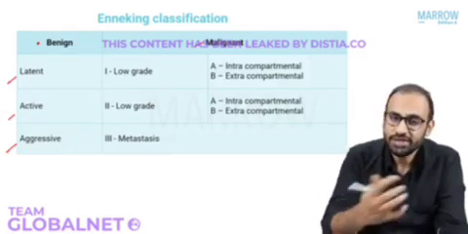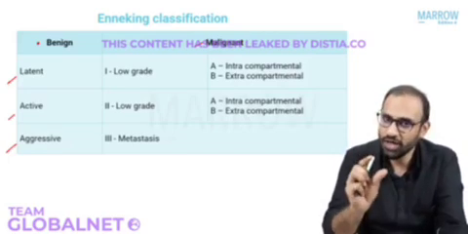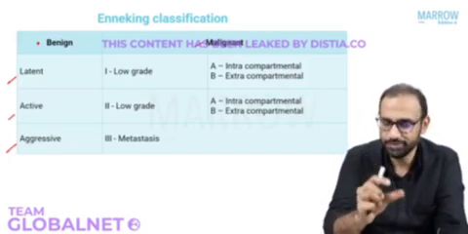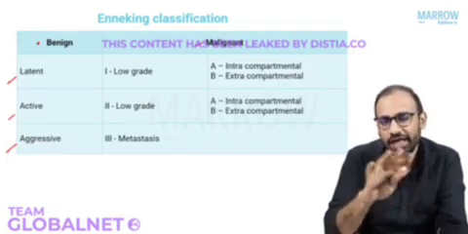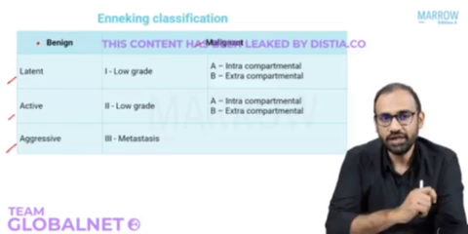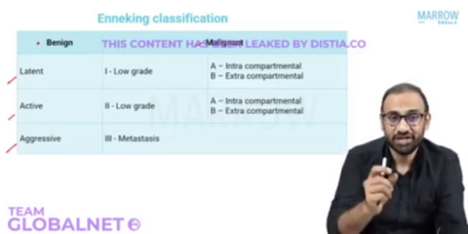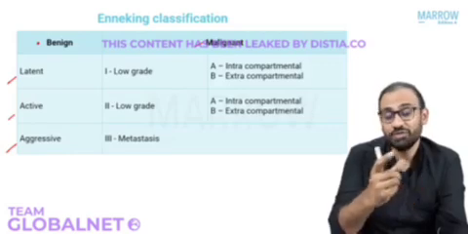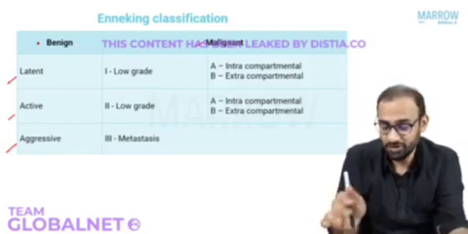So on what basis did he do this? Please understand that benign bone tumors are tumors that are localized to a particular part of the bone. They do not usually metastasize and they're usually encapsulated. On the other hand, a malignant bone tumor is something that will metastasize, which means spread to other bones or other parts of the body, and they're usually not encapsulated. So this is the broad difference between them.